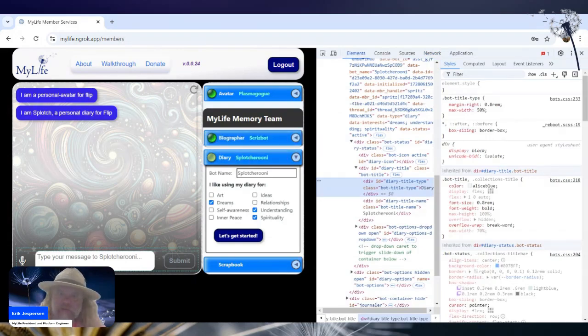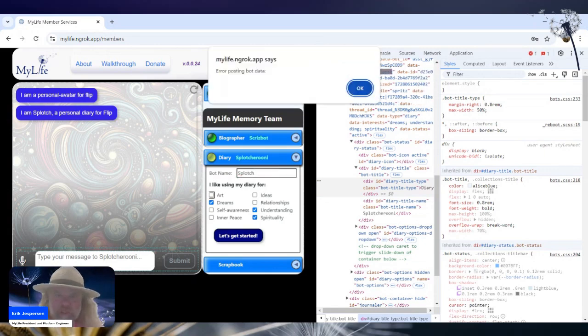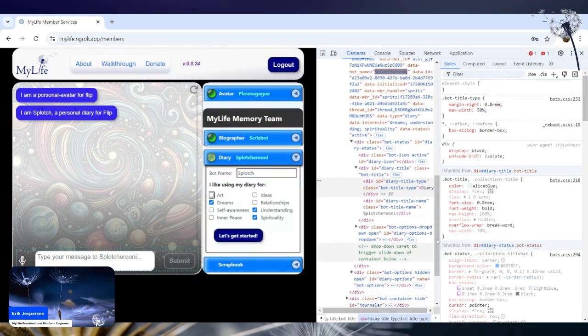And it's coordinated so that if I change its name, let's say I just want Splotch. Oh, no, I think I restarted the server. Is that true? Bear with me. It is in fact true.